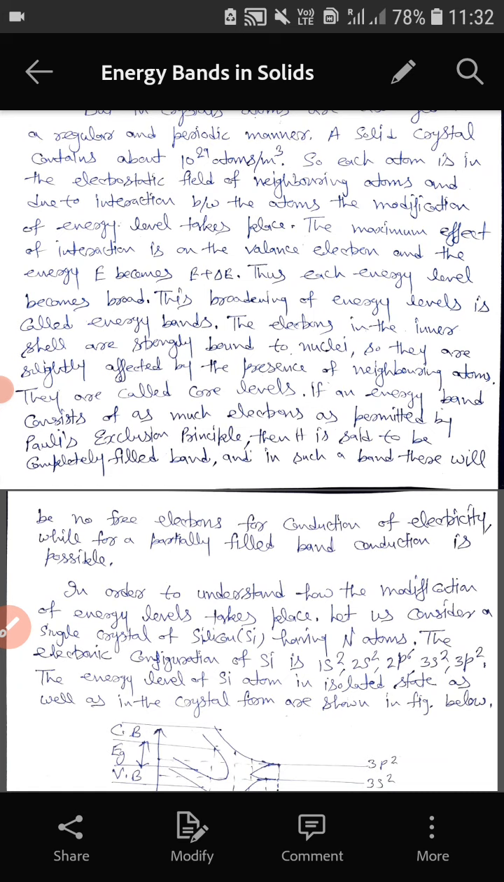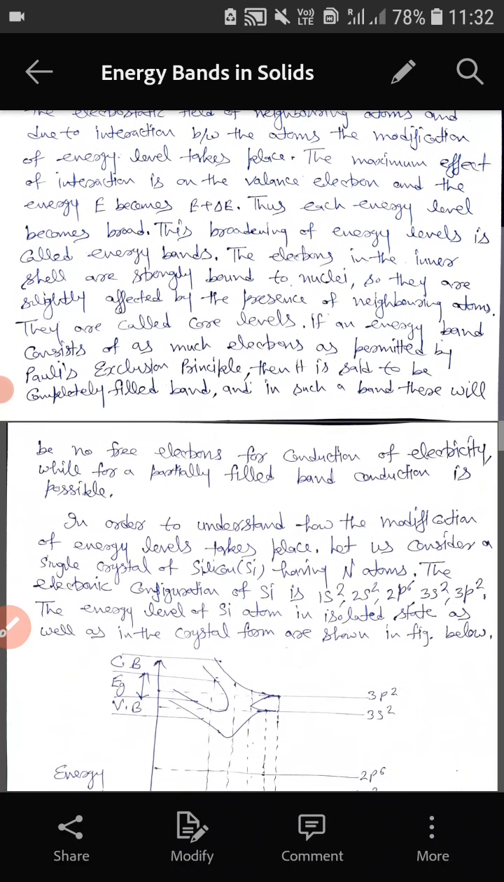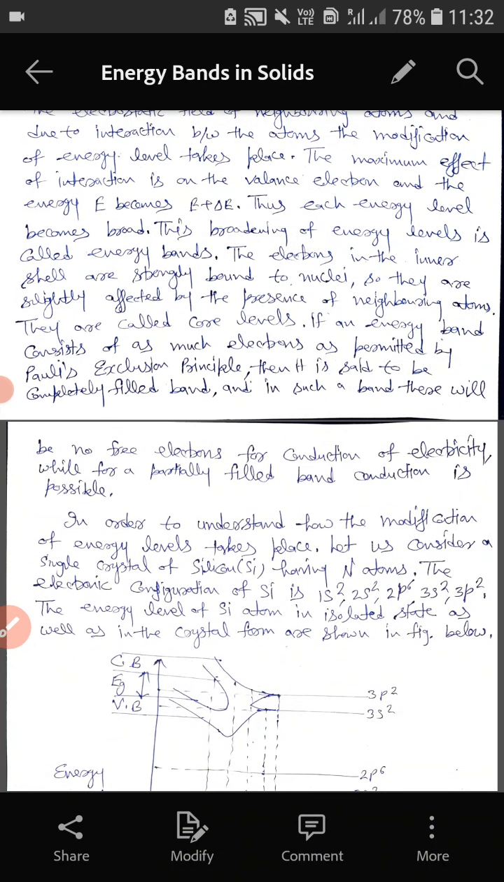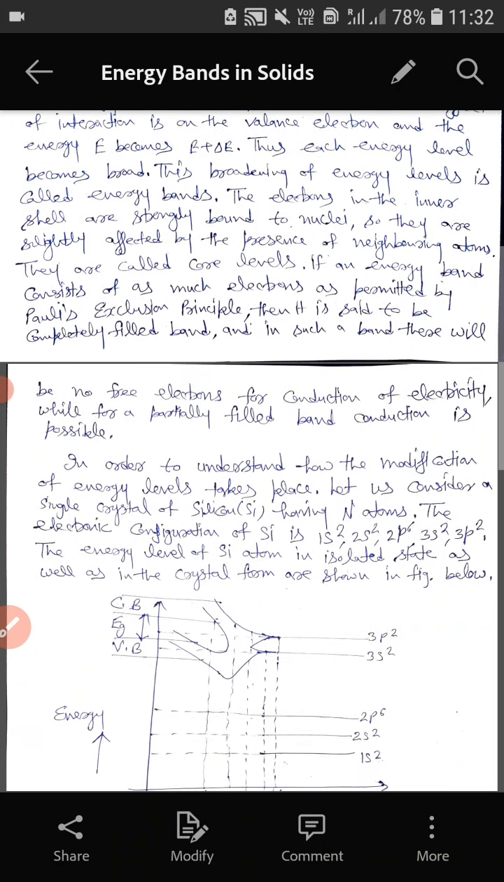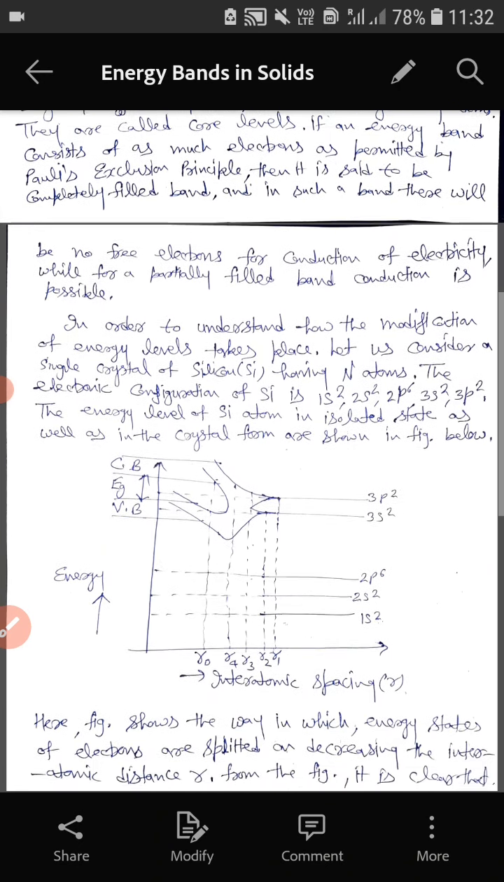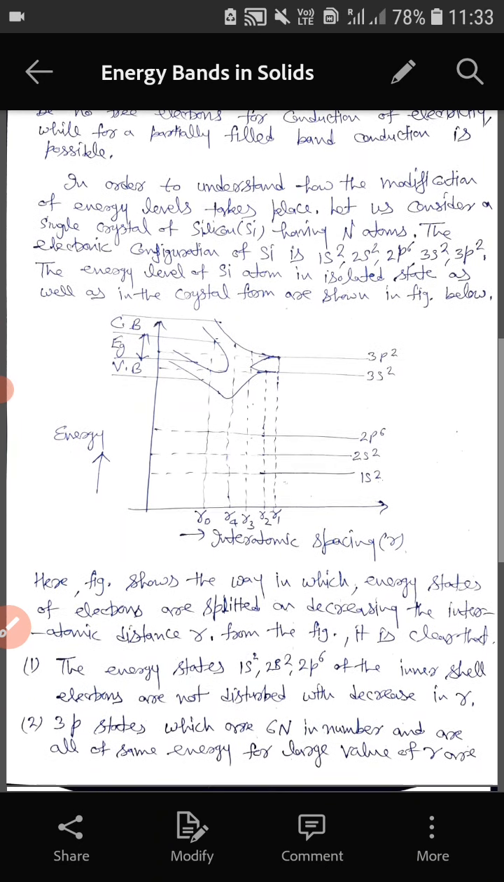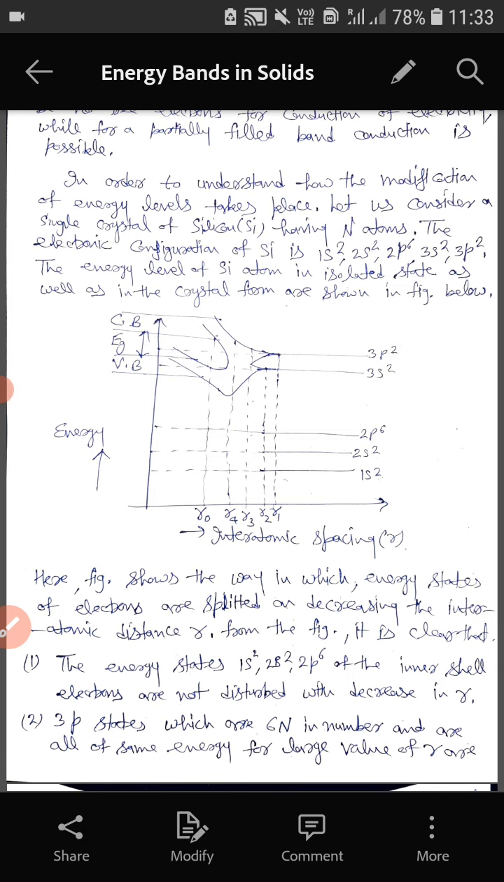If the energy band consists of as many electrons as permitted by the Pauli exclusion principle, then it is said to be completely filled. In such a band there will be no free electrons for conduction of electricity, while in a partially filled band, conduction is possible. Now let us consider how this modification of energy levels takes place.